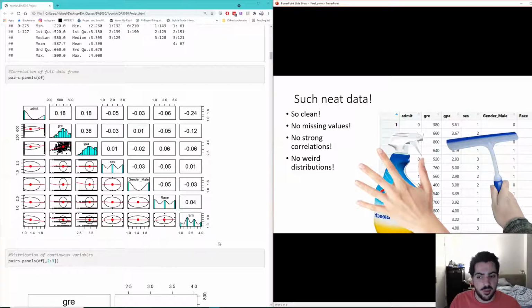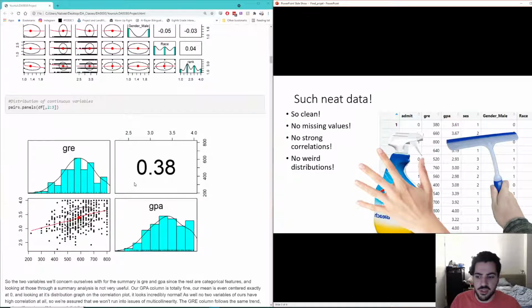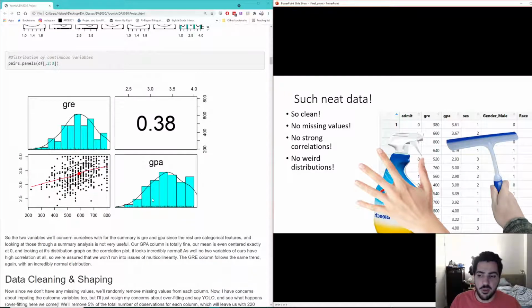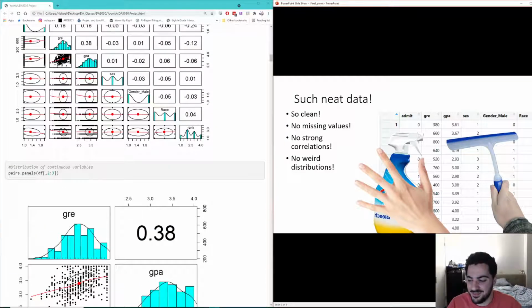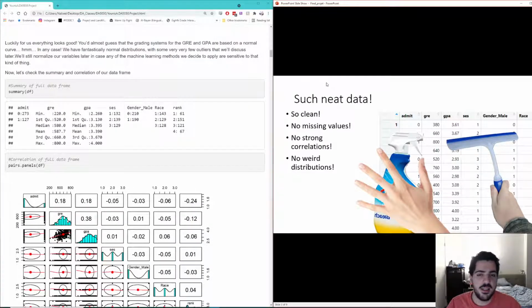And if we look at our correlation panel, you'll notice no strong correlations, no weird distributions. These are our 2 continuous variables again, and oh my god, look how smooth those things are. I mean, geez, beautiful. GPA is a bit wonky, but we'll take it. A bunch of, oh no, we have too many smart kids. It's a good thing.